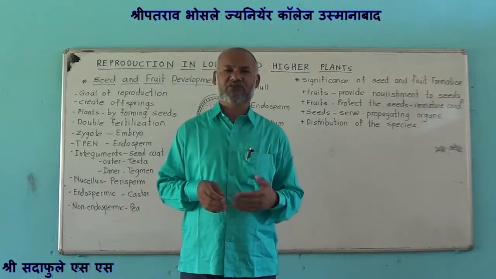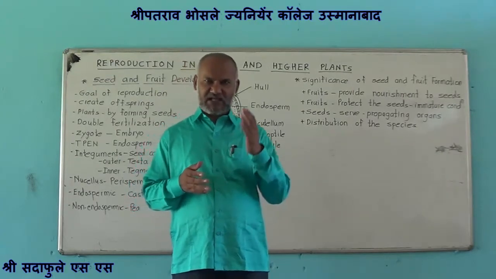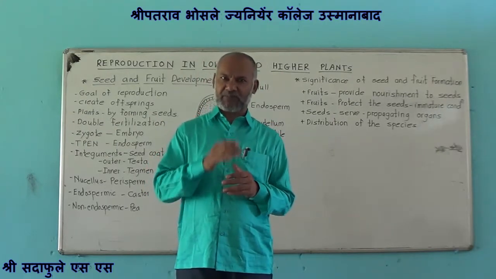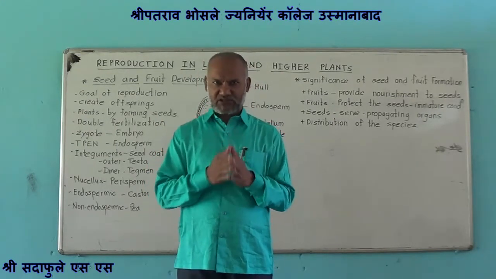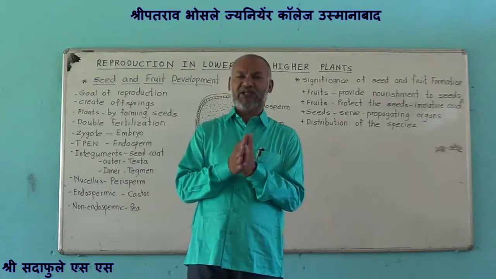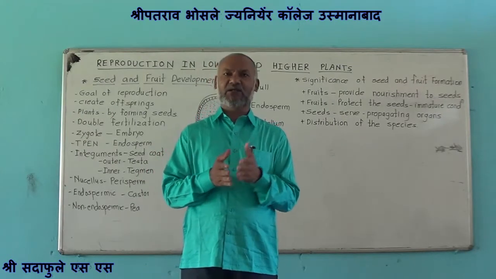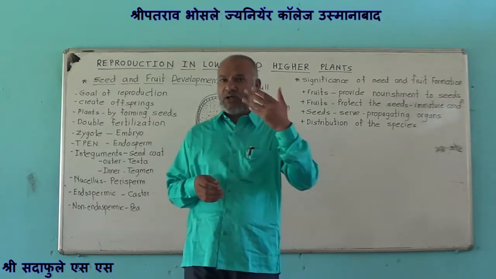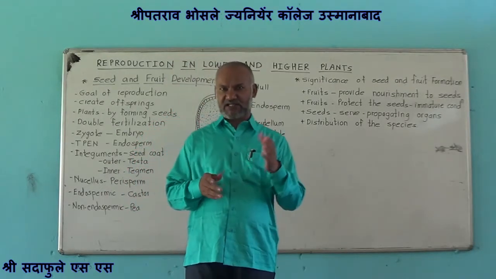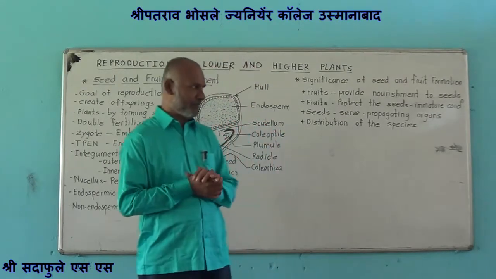In sexual reproduction we have studied different processes and concepts such as tiers of anther, structure of pollen grain, development of male gametophyte, structure of anatropous ovule, development of female gametophyte, pollination, types of pollination, pollinating agents, fertilization, then post-fertilization changes. Lastly, we have studied the development of endosperm and development of embryo.